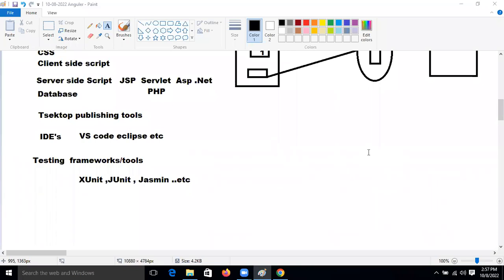Slowly we will start the things. Once 1 or 2 days are complete, then we will take a long session and try to complete our Angular as soon as possible. But don't worry, it will take time, because only on weekends are we going to learn Angular.